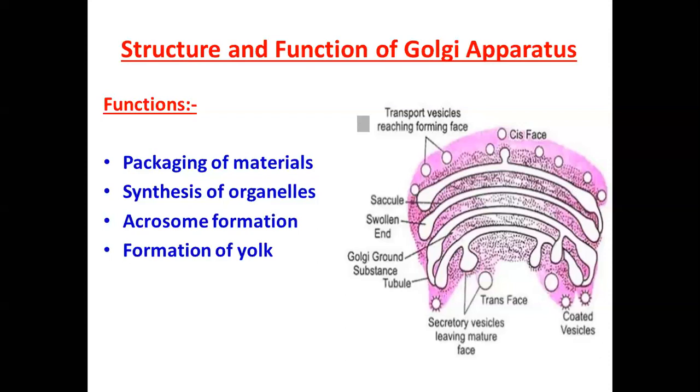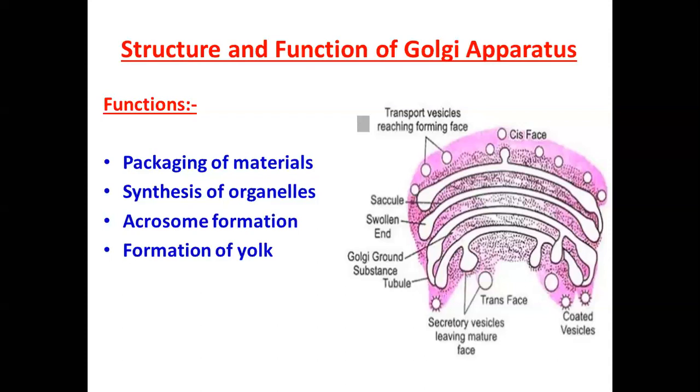Short tubules arise from the periphery of the cisternae. Some of these enlarge at their ends to form vesicles, which lie near the end and concave surface of the Golgi apparatus. Clear? Some of them will enlarge and form a vesicle. Clear? You can see in the diagram. Now next, the two poles of the Golgi complex are called the cis phase and trans phase, which act as the receiving and shipping department respectively.